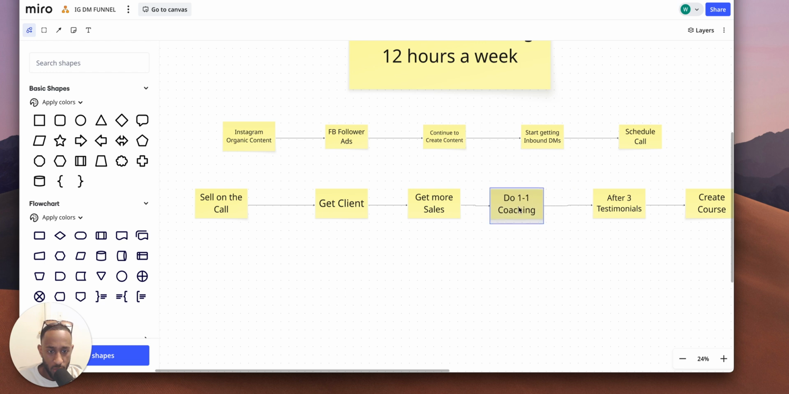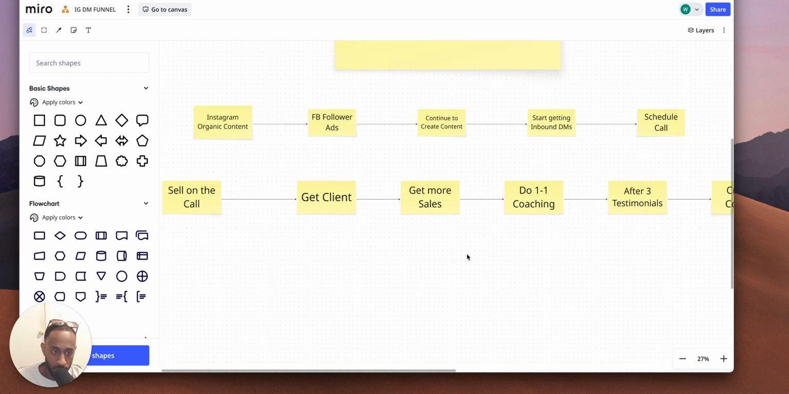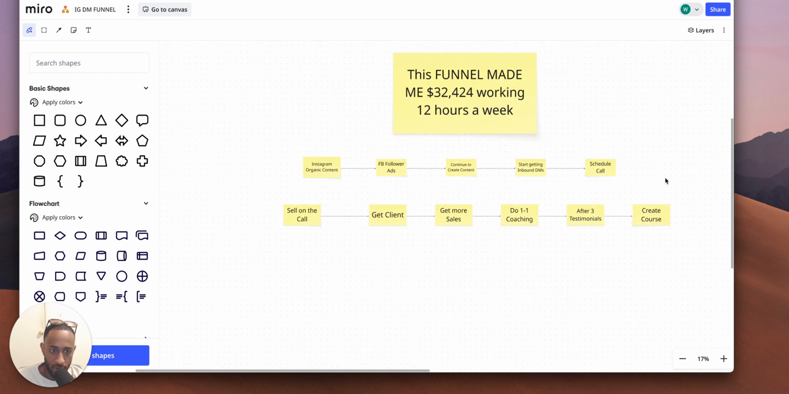Ignore this. This is kind of what I did in the beginning. If you guys are new, definitely do one-on-one coaching in the beginning. Now we don't do one-on-one coaching. But that's kind of how it is right now.